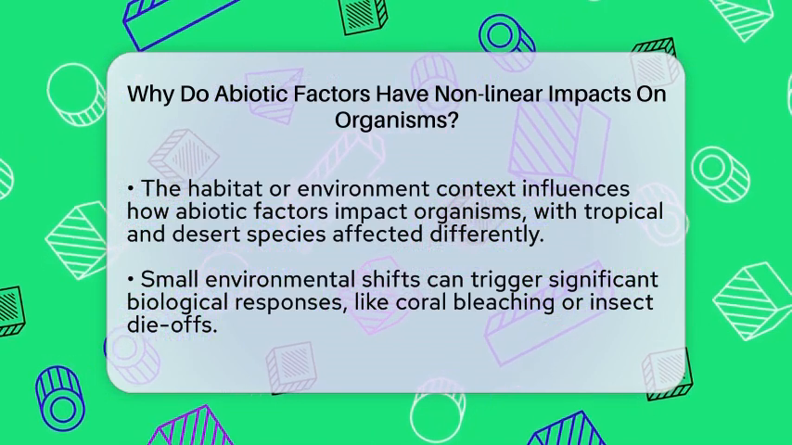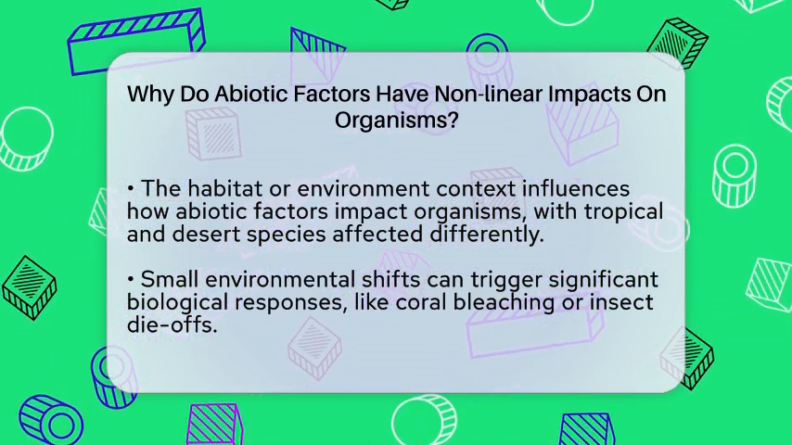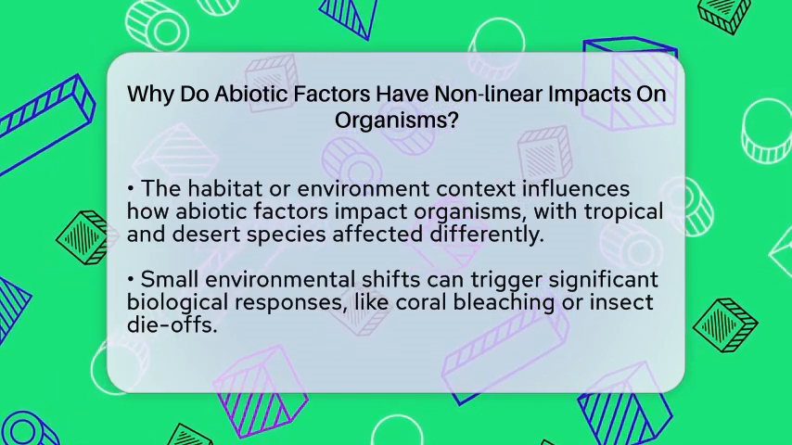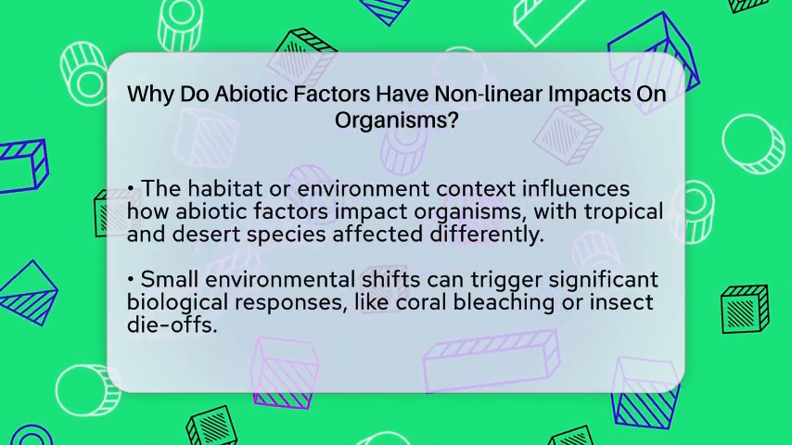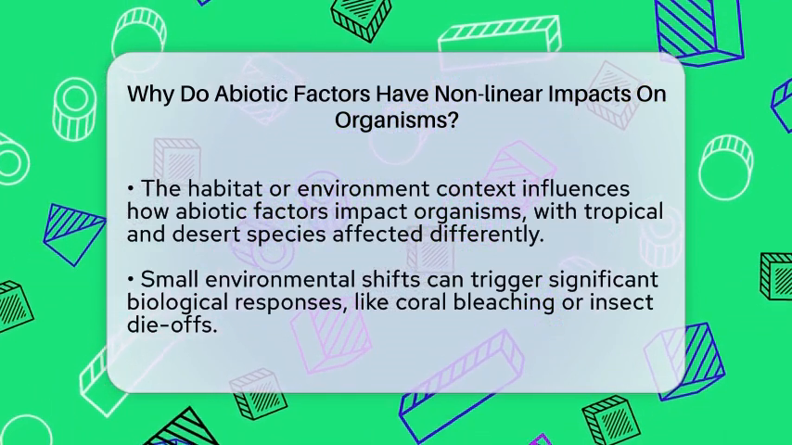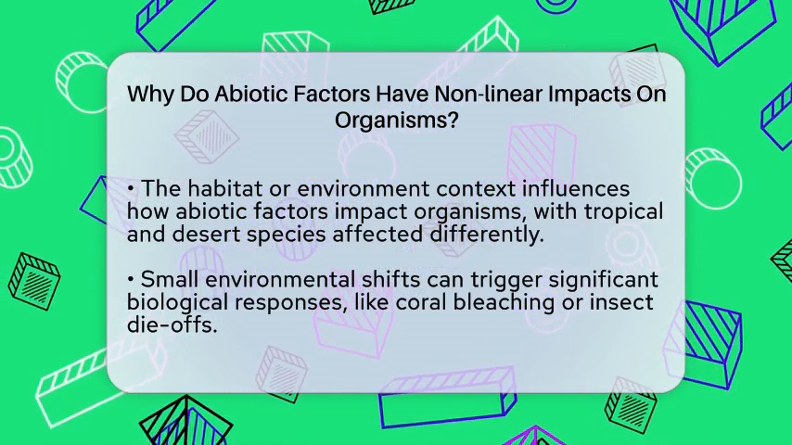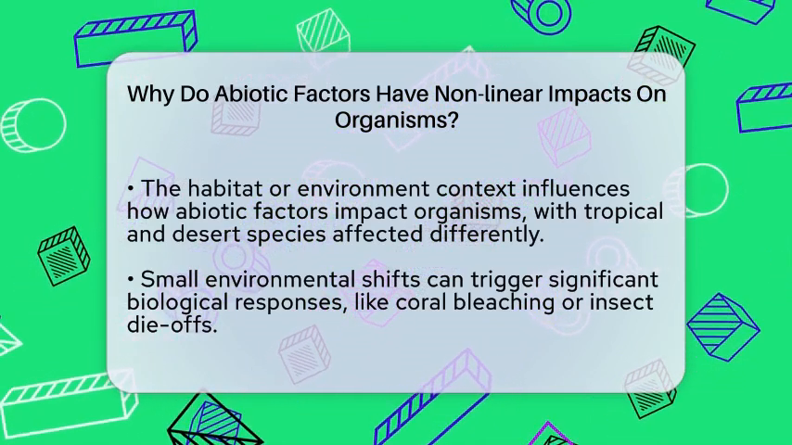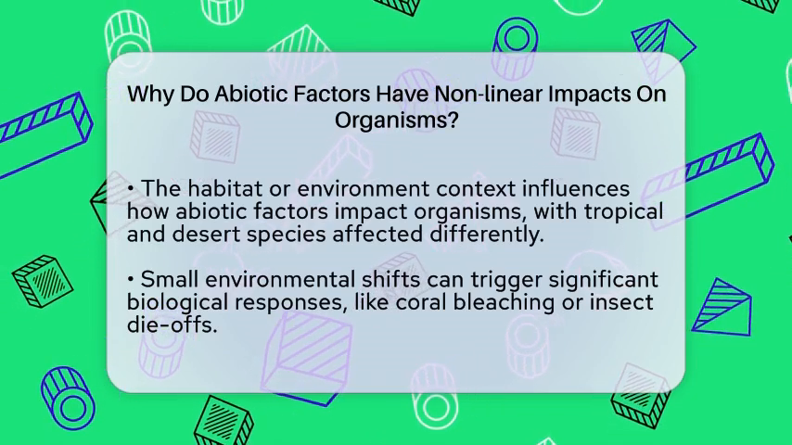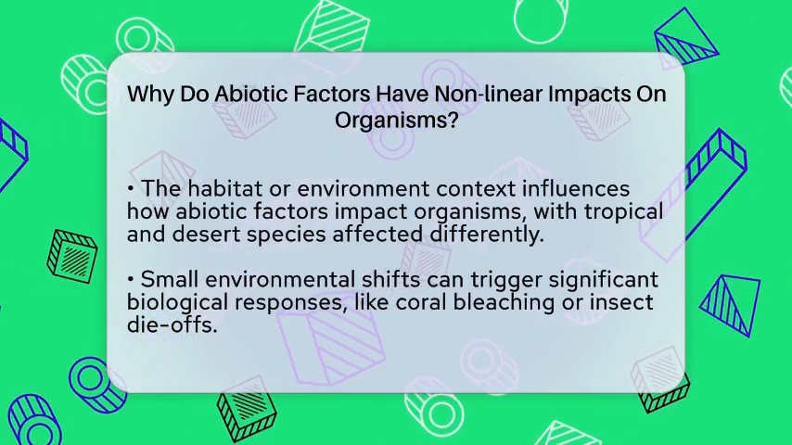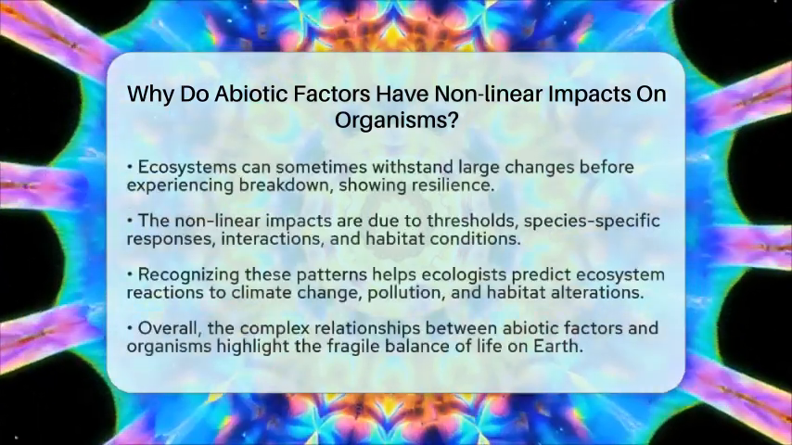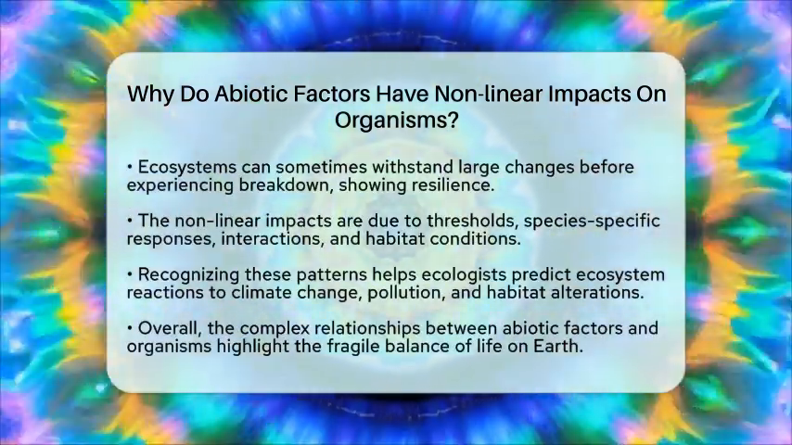In the real world, small environmental changes can sometimes trigger large biological responses. For example, a slight increase in temperature might cause coral bleaching, or a small drop in water availability could wipe out certain insects. Conversely, ecosystems can sometimes withstand significant changes before they start to break down. This nonlinear effect happens because organisms are tuned to specific environmental ranges. When conditions go beyond those limits, their responses can be sudden and dramatic.